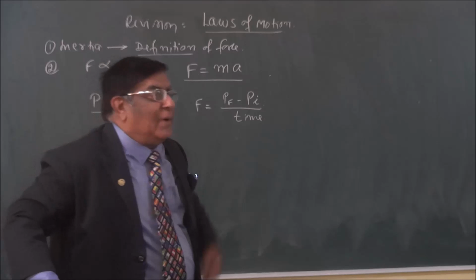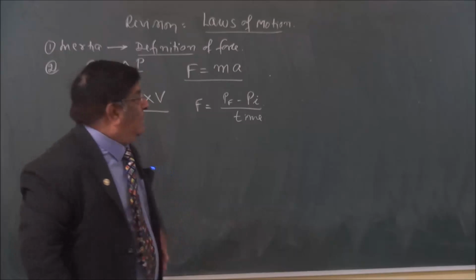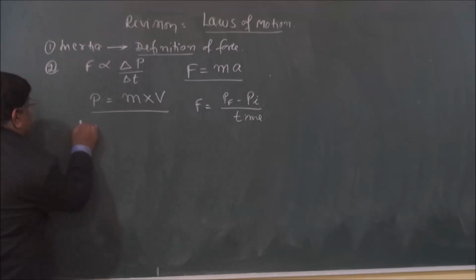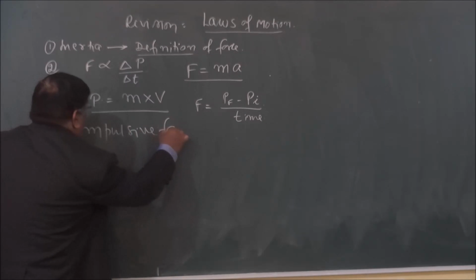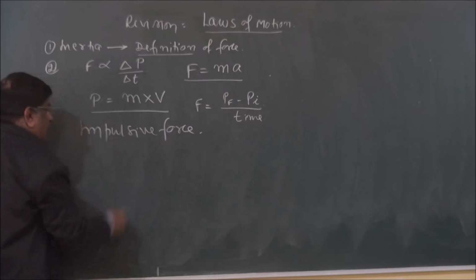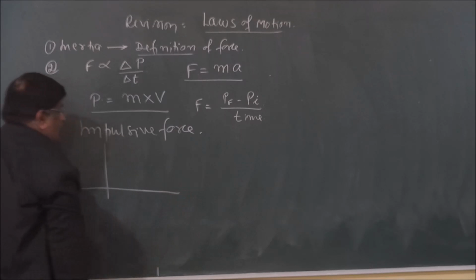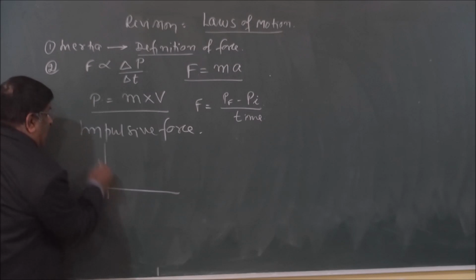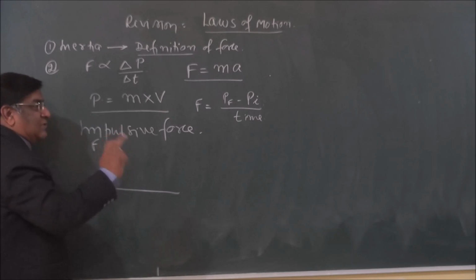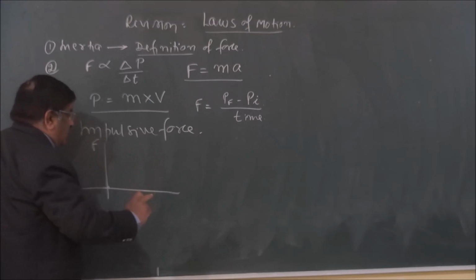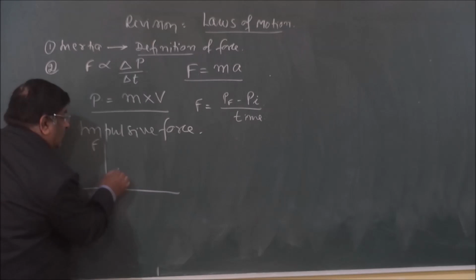The impulsive force is a variable force, and how is the variation? Initially, the force was 0 when the motorcycle went over our foot. Suddenly the force increased at this time, and it becomes maximum, and then it comes down.